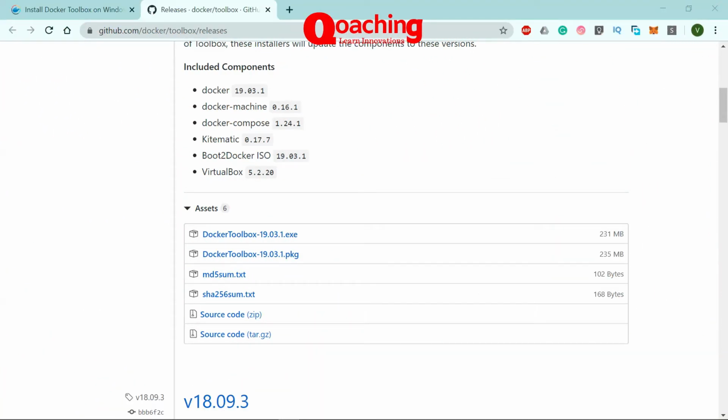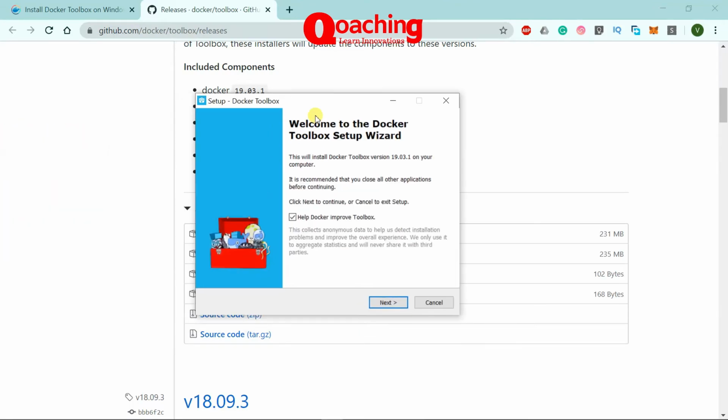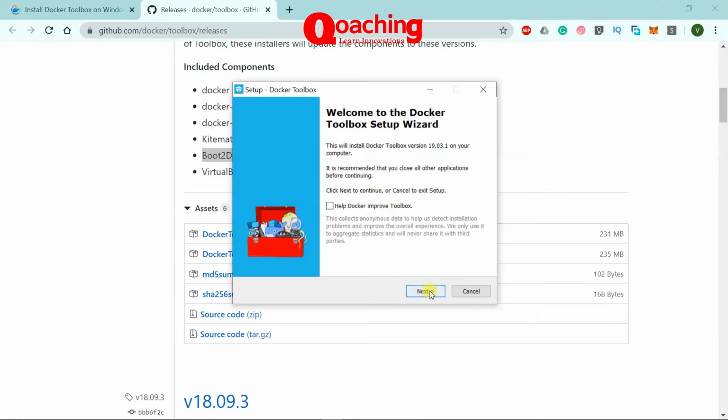Okay, so I have downloaded Docker Toolbox on my local machine, and I'm going to open the setup. It's going to be a pretty traditional Windows setup. As I said, Docker Toolbox installs VirtualBox at the back end, and then it boots the Docker ISO, which is basically a Linux image it installs in order to have Docker running for machines which do not support Docker Community Edition or Enterprise, since only the Professional and Enterprise versions of Windows are supported.